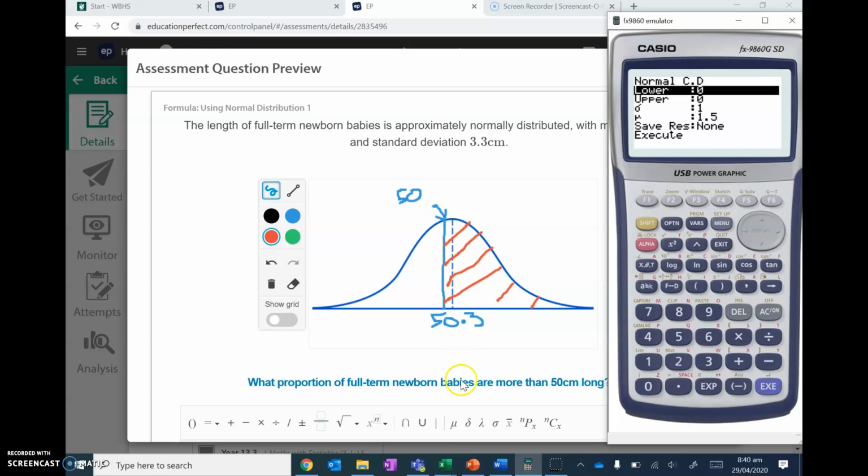My lower, I'm looking at if they're more than 50. My upper is a really big number. My standard deviation is 3.3. And my mean is 50.3. Enter. 0.536. That's all we expect. It's just over half based on our diagram.